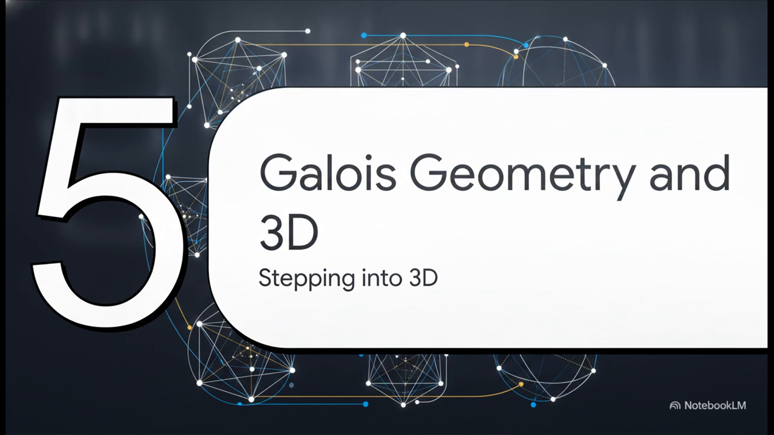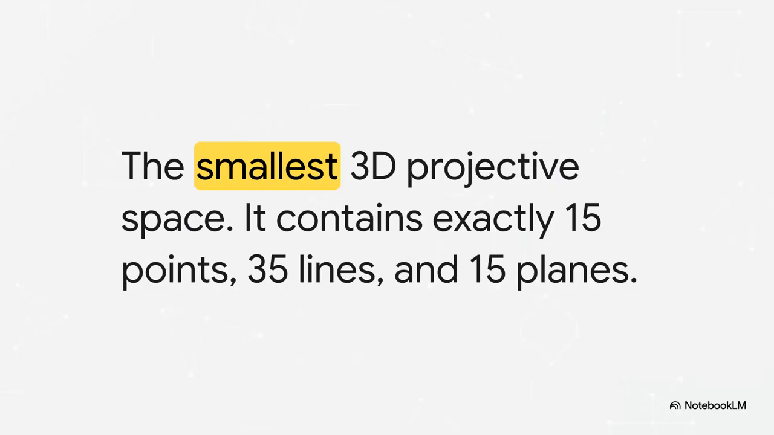Stepping into the third dimension. Up until now, we've been operating on flat 2D planes, but this discrete universe actually has depth. We're now introducing Galois geometry, which is built over finite fields. And fun fact, this structure secretly forms the vital backbone of modern coding theory and cryptography. It's literally securing your digital life today.